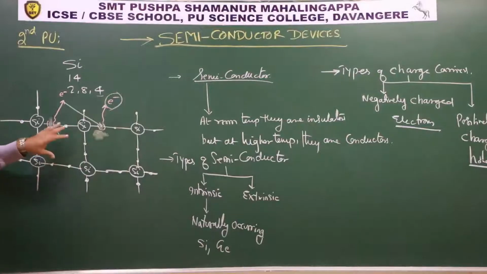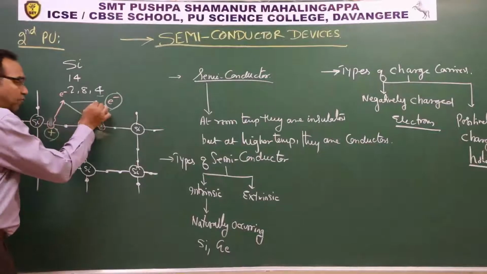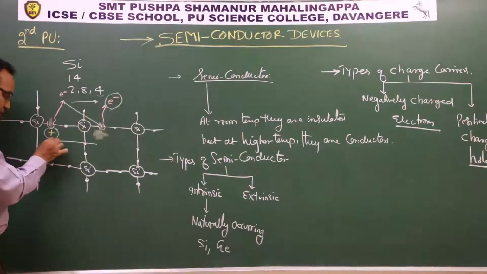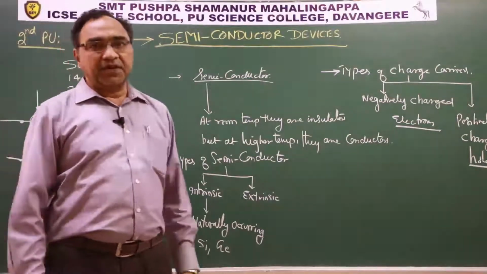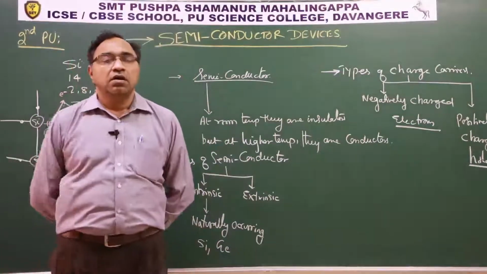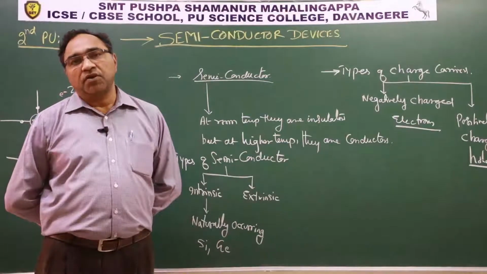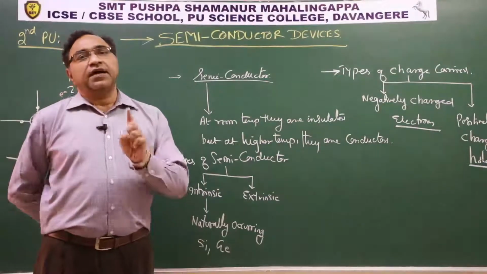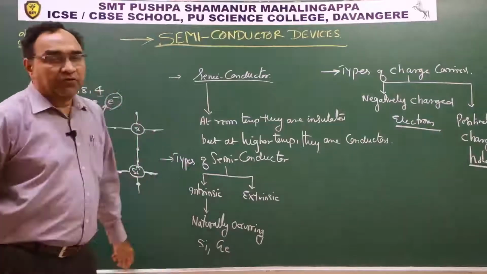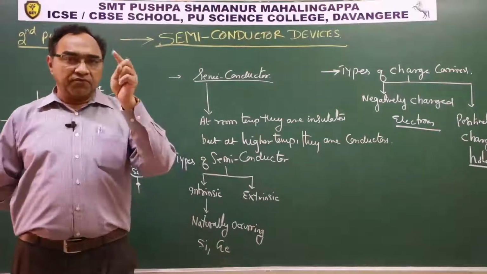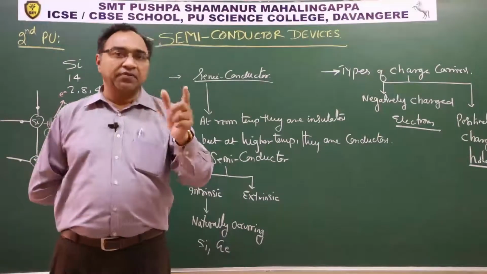Because of its conductivity, observe, electrons are moving this way, holes are moving this way. And that is exactly what we are using in electrical circuits. If you remember, you might have drawn circuit diagrams, right? And how exactly are we showing the direction of conventional current? We are showing the direction from positive to negative, right? And what is the direction if the electrons are moving? Negative to positive, which means that the direction of conventional current is opposite to the direction of movement of electrons.